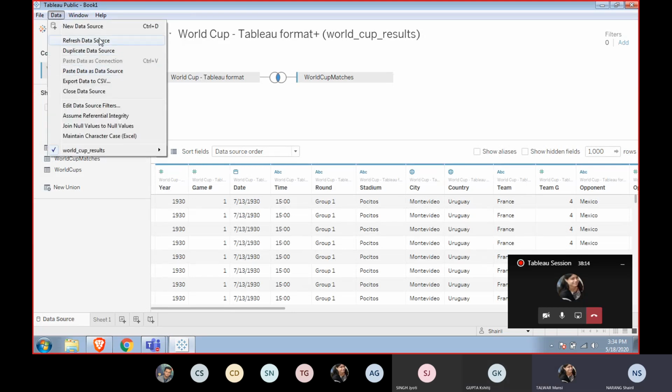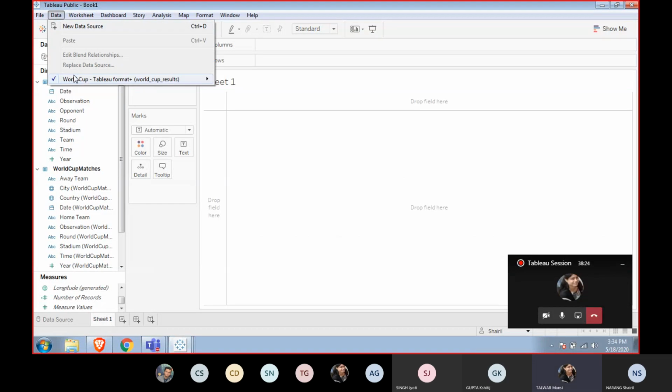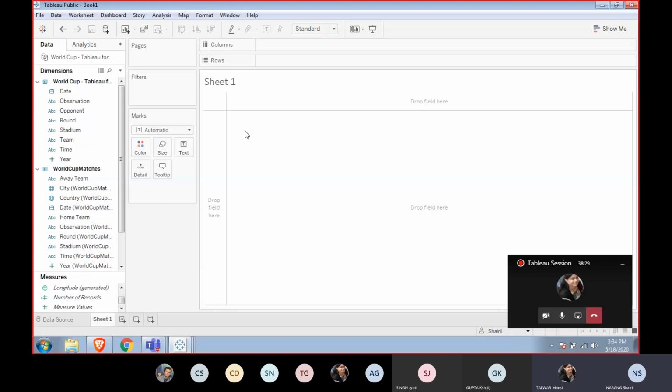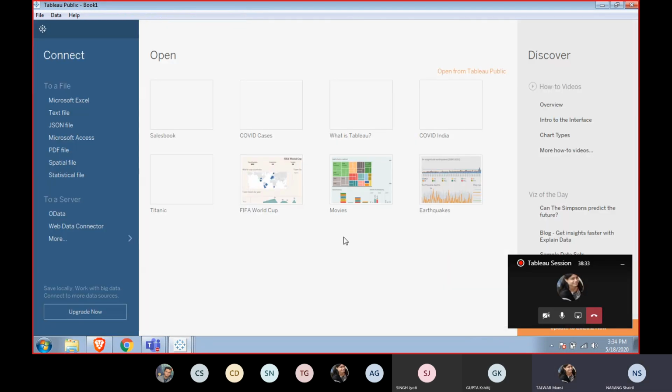This is my first screen, which will open up.